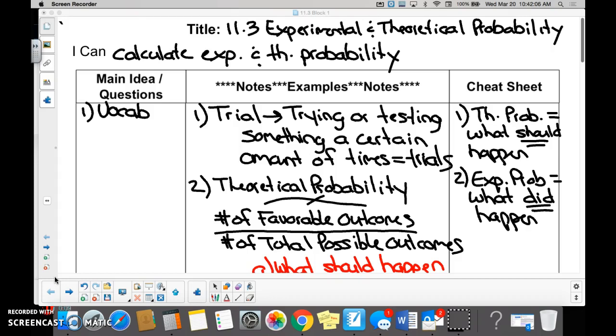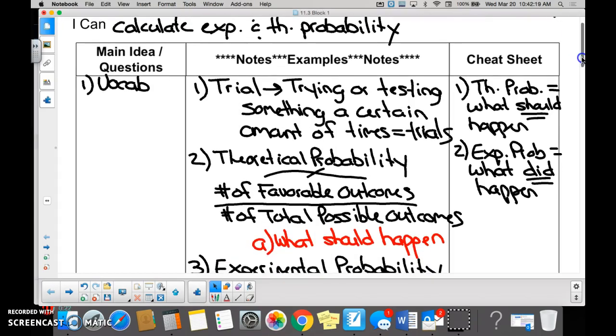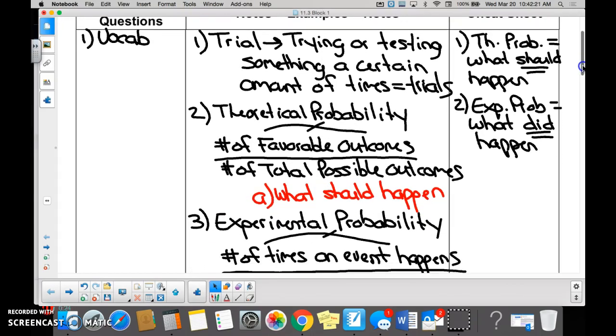Give me another name on the count of 3 for experimental probability. 1, 2, 3. Relative frequency. And give me another name for theoretical probability on the count of 3. 1, 2, 3. Probability. Excellent. So probability is theoretical probability. Experimental probability is relative frequency.